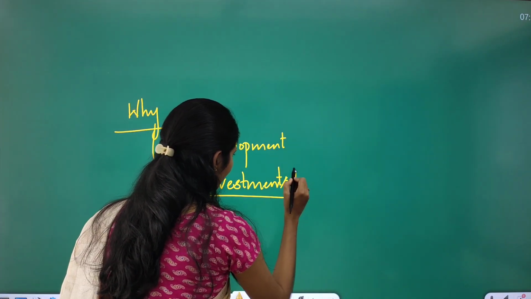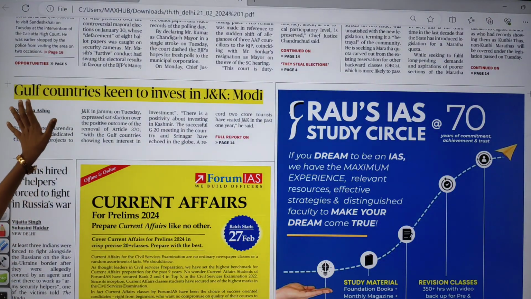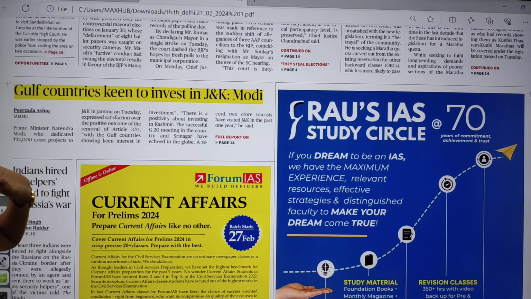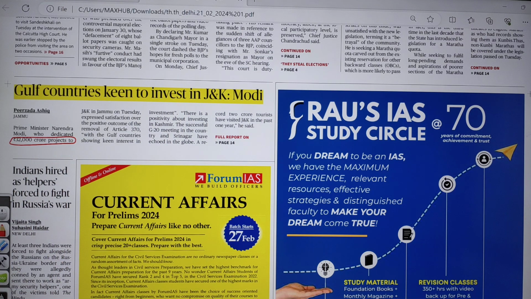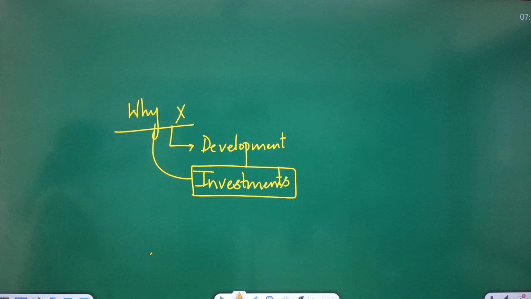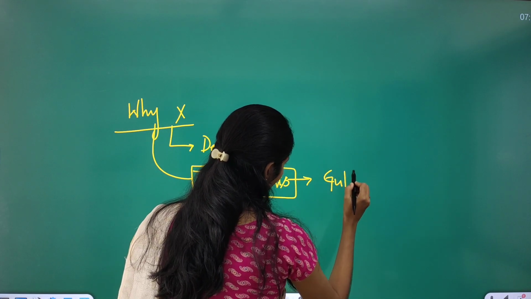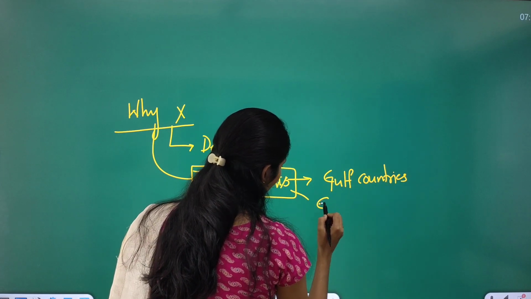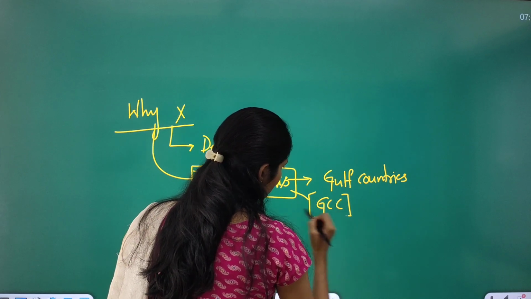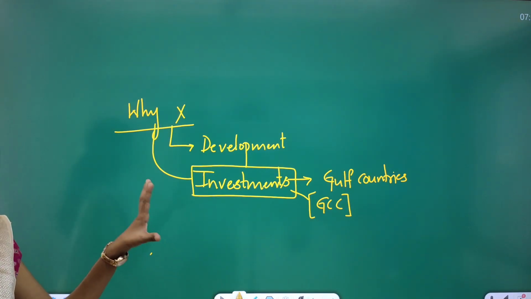So we are talking about investment, and this is a thing mainly said by the present government, right? If you see this title, it says that Gulf countries want to invest. How much? Around 32,000 crore worth of projects. This is one important thing, and here you have to know some facts regarding these Gulf countries, and you have to know about the Gulf Cooperation Council, that is GCC. So these are the important topics that you have to remember.